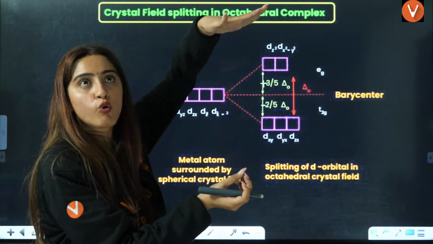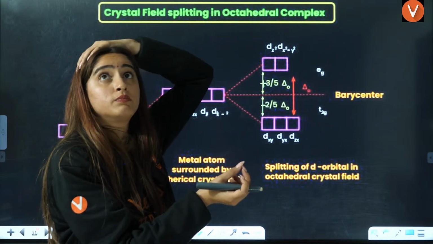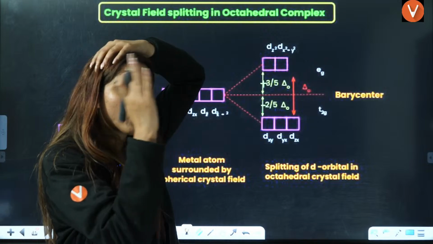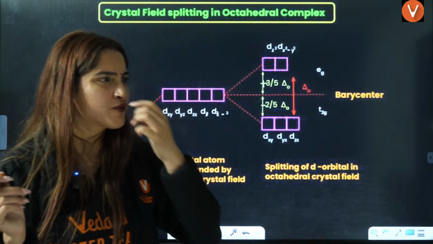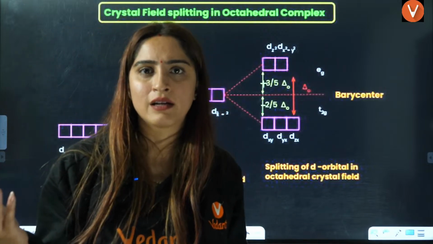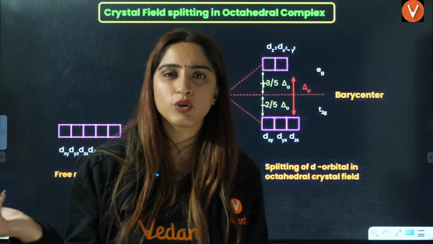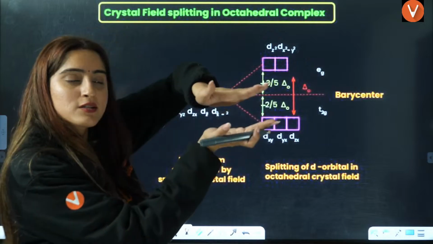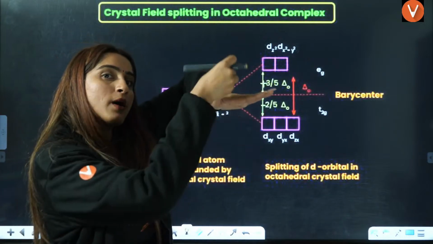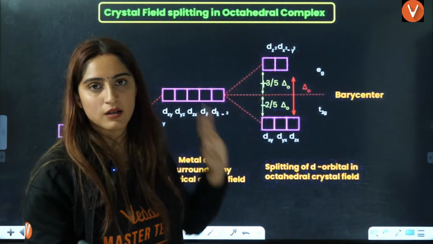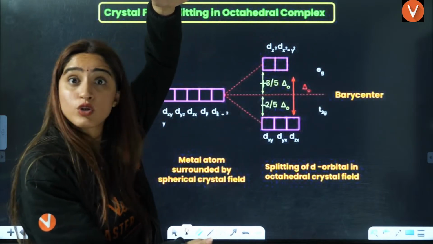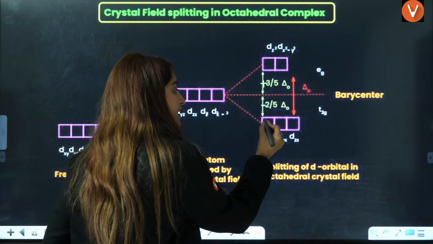For example, you have to go to floor number 48. There is no lift. You will say, I don't want to go. If I say you just have to go to the second floor, you'll say, okay, I can go by stairs. That is possible, right? So the less the splitting, the electrons can jump to the next energy level. But if the splitting is very high, the electrons will not jump. They will cause pairing like this only.